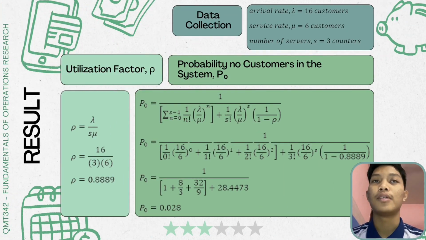Okay, I will explain the calculation, which is the result, and we will find the utilization factor. We will use this formula, which is ρ equal to λ over S times μ, and the result will be 0.8889. Next, we will calculate the probability of zero customers in the system, which is P0. We will use this formula and insert the values, and the answer is 0.028.